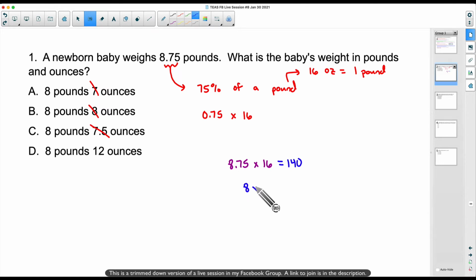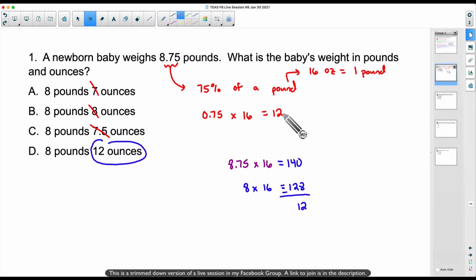Now, if I just take the 8 pounds and multiply that by 16, we get 128. If you find the difference between these two, you get that remaining 12 ounces that's left over after we already have the 8 pounds. Maybe a crazy way of thinking about it, but it still works. That 12 ounces there, we can find with 0.75 times 16. That gives us the 12 ounces there.